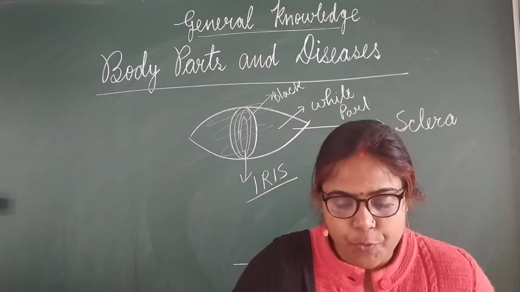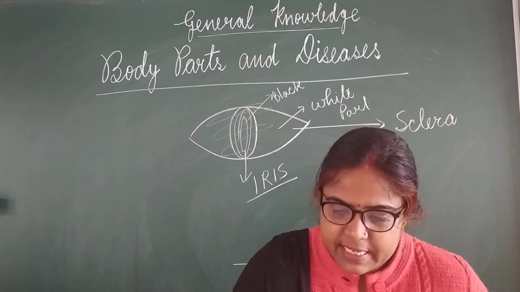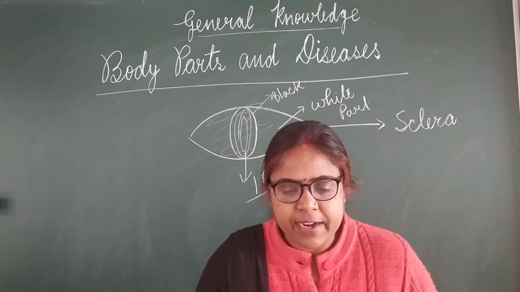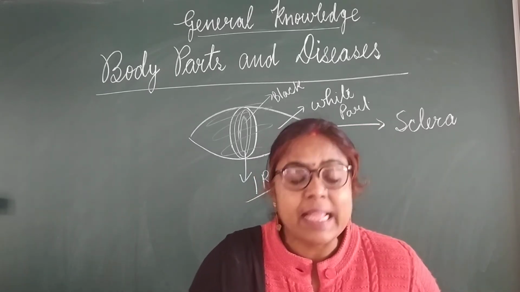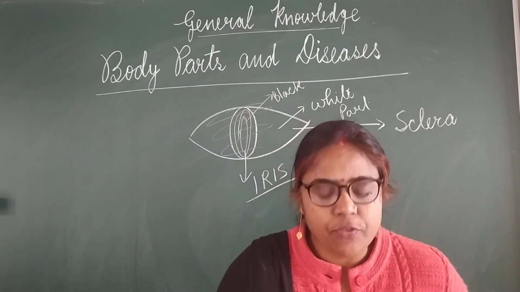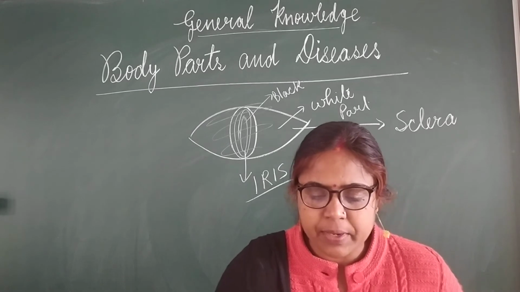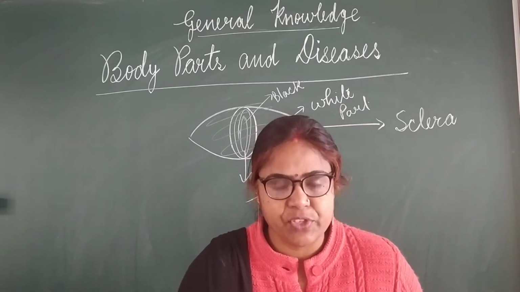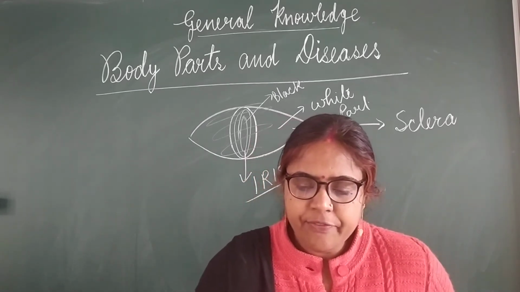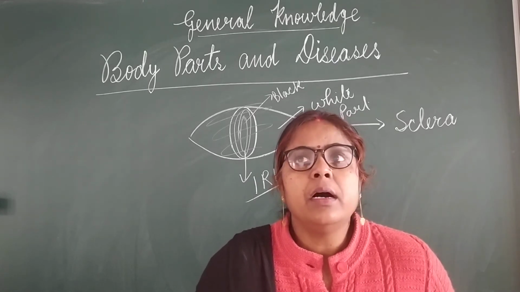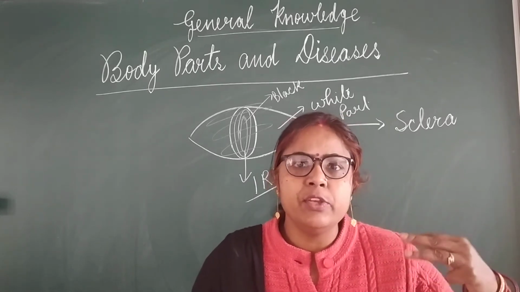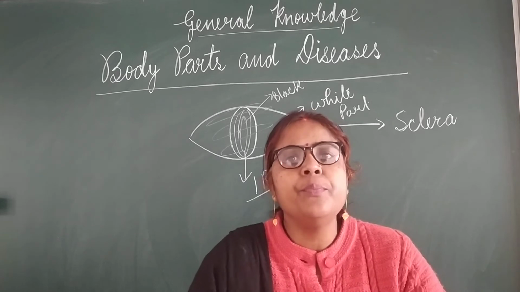The third one is polio. Polio is a viral disease. Muscles are affected in polio, that is, the muscles of the legs are affected, due to which the growth of the muscles of the lower limbs is defective. Means the lower limbs of your legs do not grow properly.